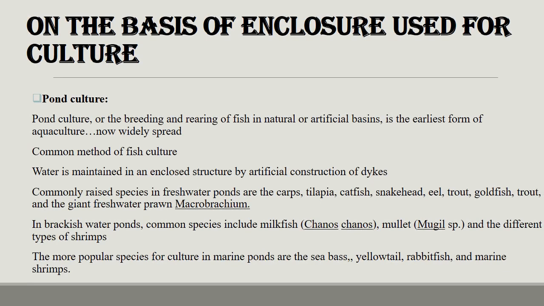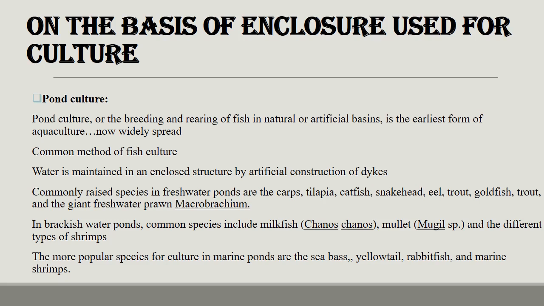Next is the basis of enclosure used for the culture. Pond culture, or the breeding and rearing of fish in natural or artificial basins, is the earliest form of aquaculture. Now widely spread, it is a common method of fish culture. Water is maintained in an enclosed structure by artificial construction of dikes.